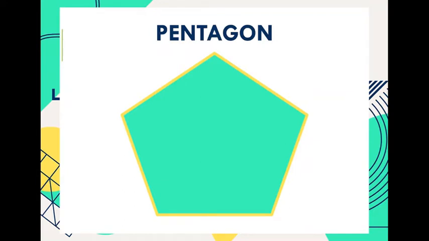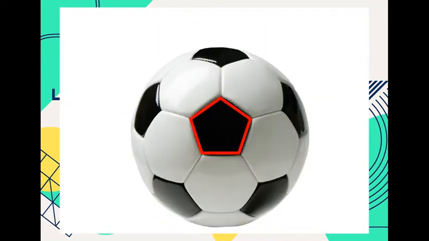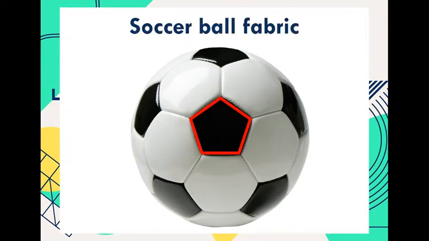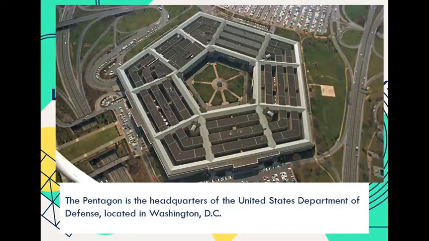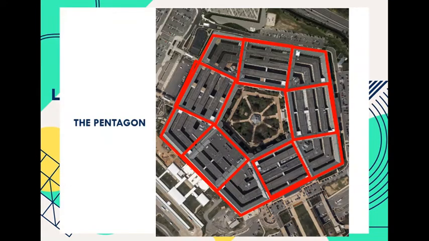A pentagon. A pentagon has 5 sides. Here we have a soccer ball, which the fabric is cut into a pentagon. We have the Pentagon, which is the headquarters of the United States Department of Defense and is located in Washington, D.C. Here you can see all the shapes that have been used to create this pentagon. There are rectangles and kites.